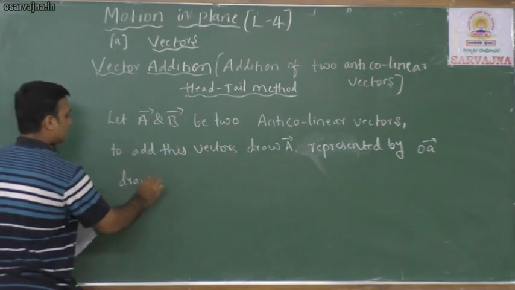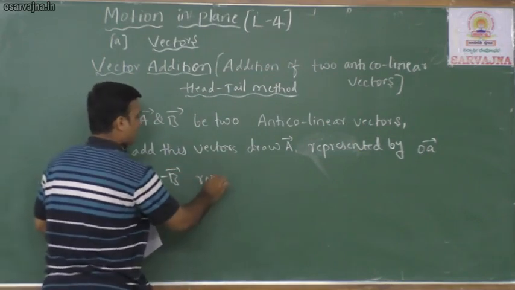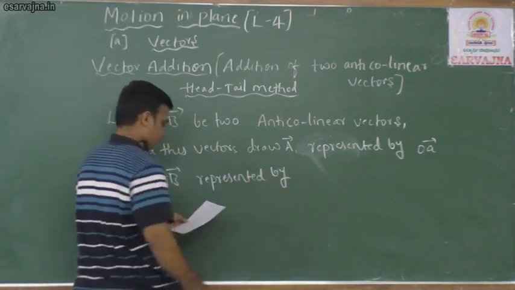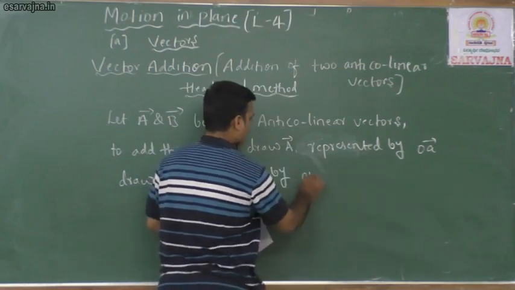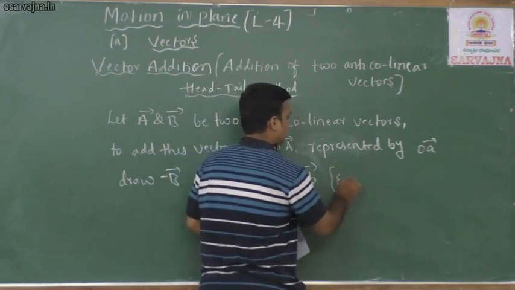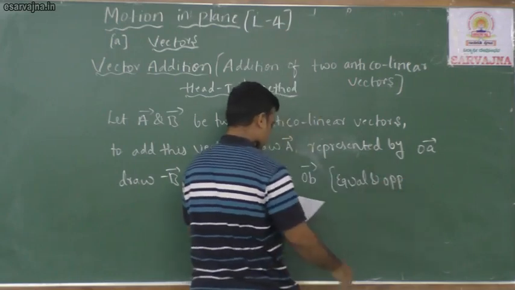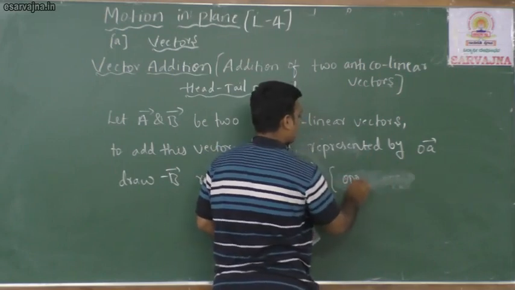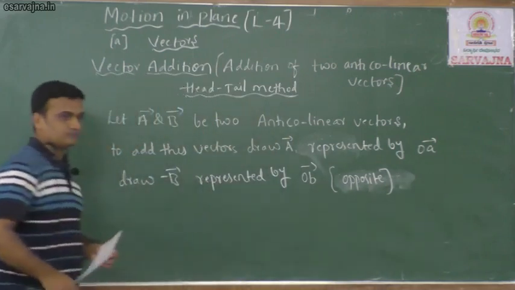Draw vector minus B represented by OB, which is only opposite.